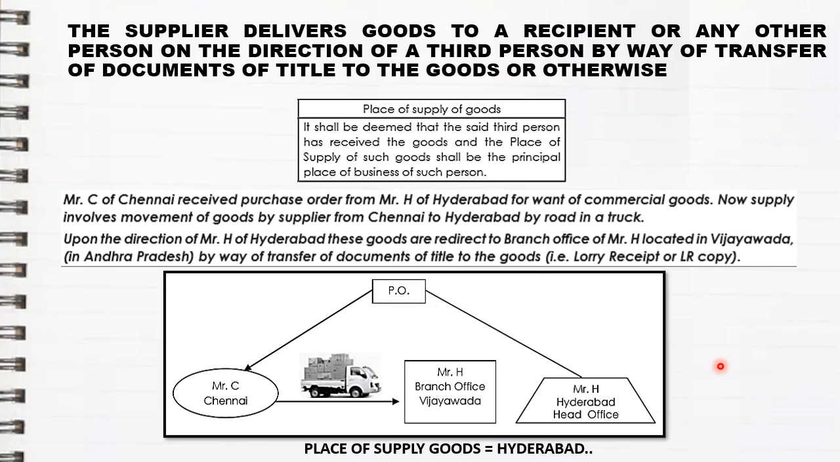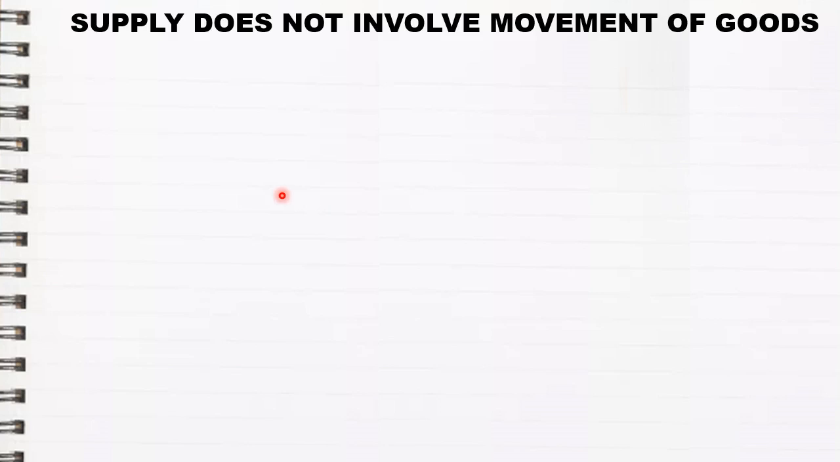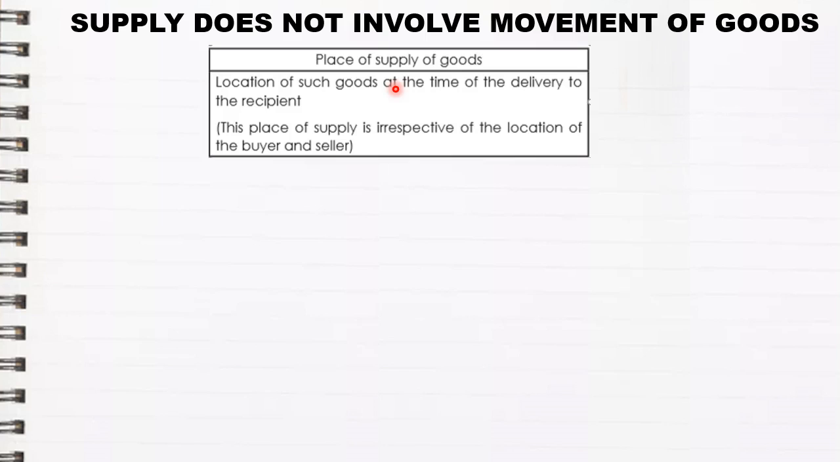Now let us see the next rule. The next rule is based on where the supply does not involve movement of goods. It means the goods are not going from one place to another. So in this, the place of supply will be based on what? The place of supply of goods will be based on the location of such goods at the time of delivery to the recipient. This place of supply is irrespective of the location of the buyer and seller.